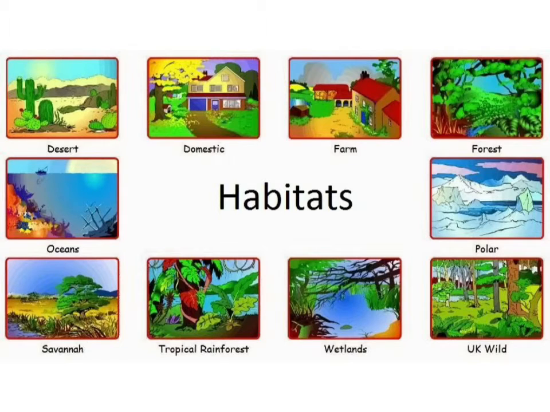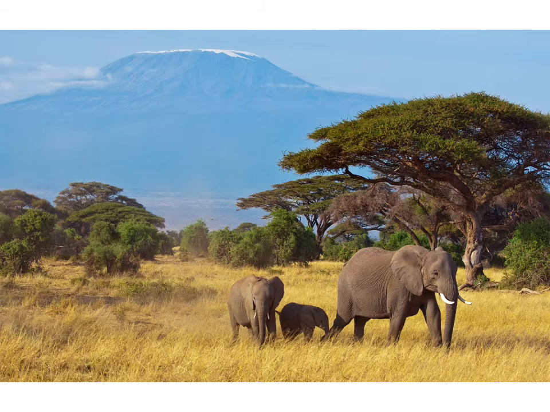A habitat provides food, water, air, light, shelter, and a place for breeding to the plants and animals living in it. In fact, a habitat provides everything to the organisms which they need to live. Different types of plants and animals live in different habitats. All the habitats can be divided into two main groups: terrestrial habitats and aquatic habitats.